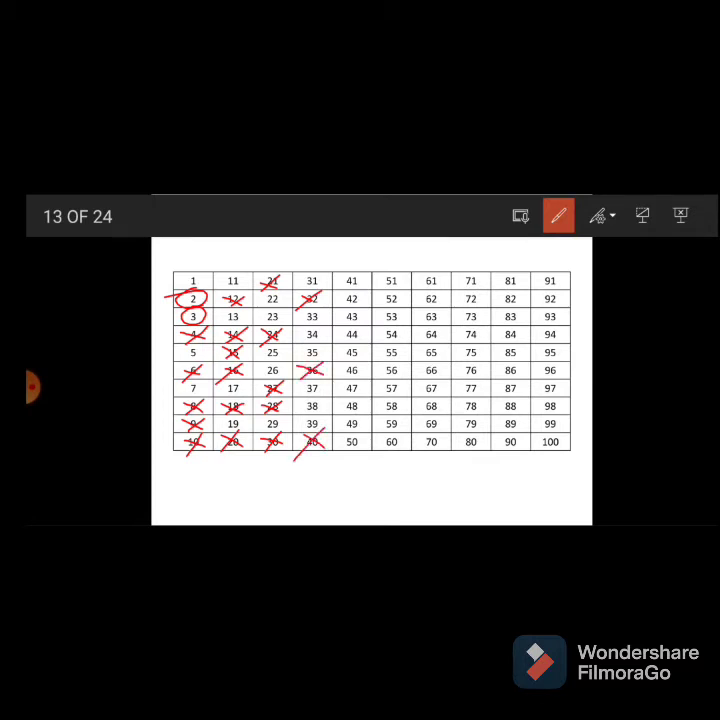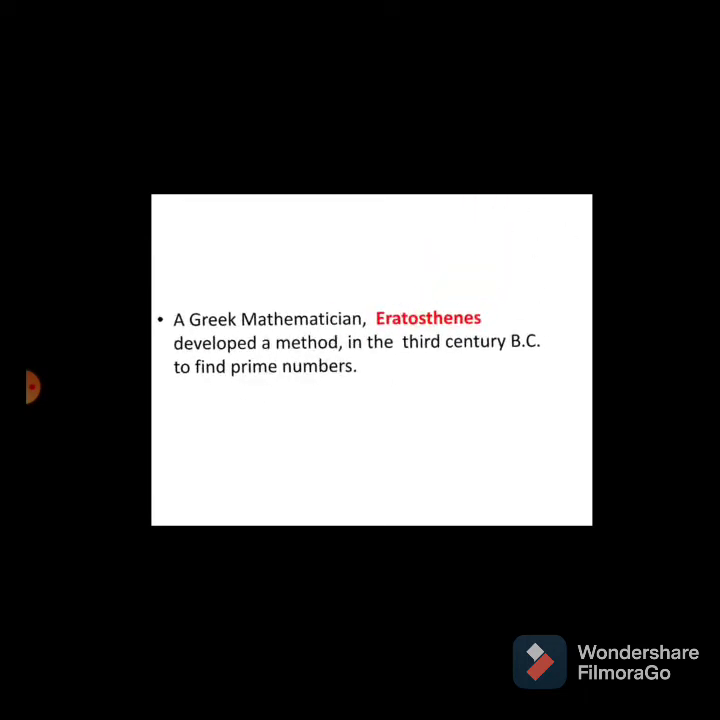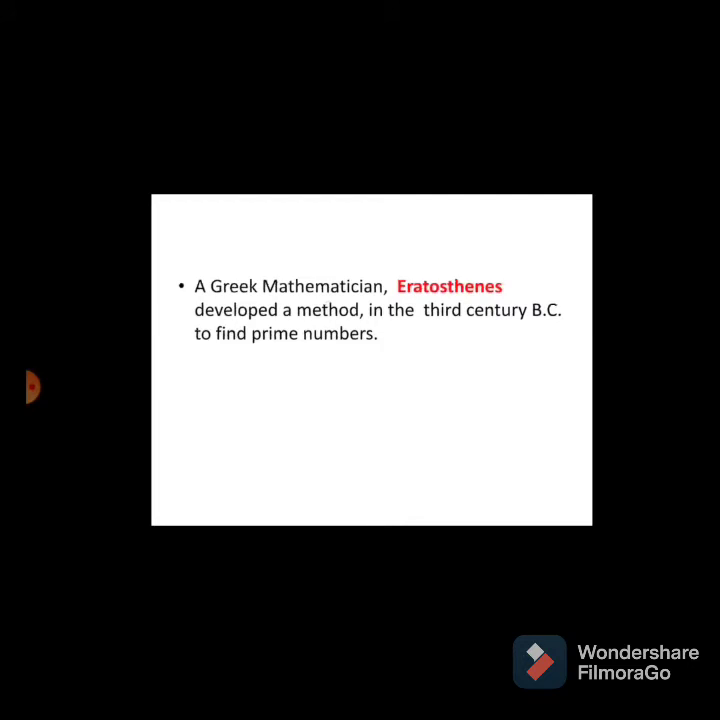Like this same method we have to continue up to 100. Up to 100 we have to cross out the multiples of all numbers, and we have to differentiate which numbers we encircled and which we crossed out. The numbers we encircled are the prime numbers, and the ones crossed out are the composite numbers. But why are we following this method?